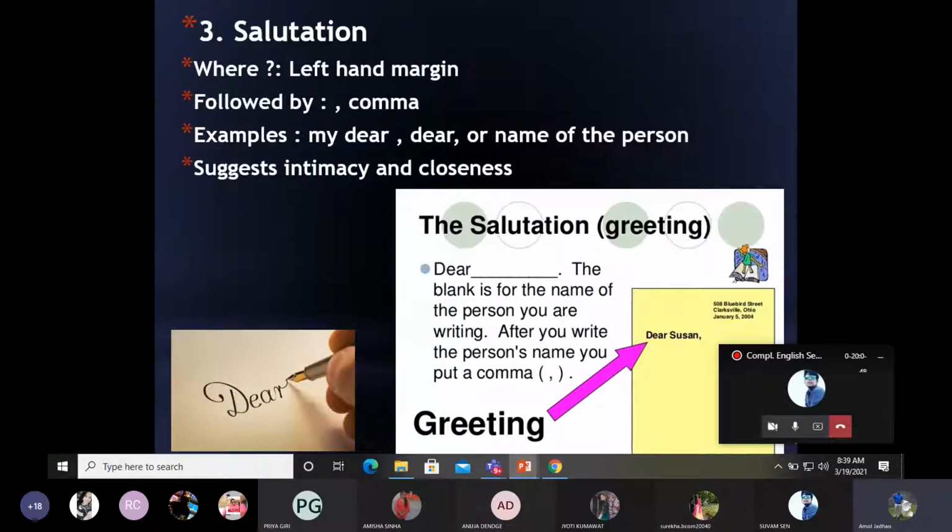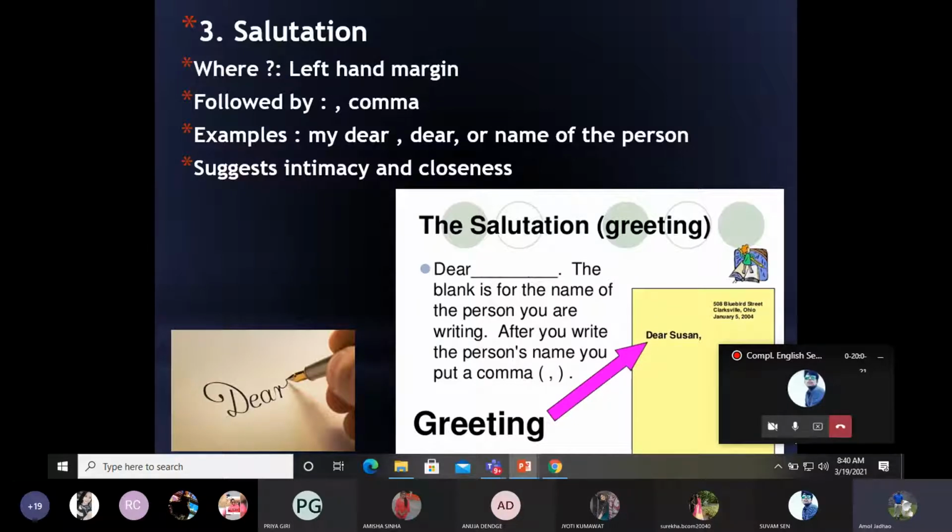Okay. Next is salutation. Now what is salutation? Salutation is nothing but greeting. People are scared to use this salutation remark, that is, dear. However, it is used in corporate culture most of the time, where we should avoid writing respected, because sir has got enough respect in it.